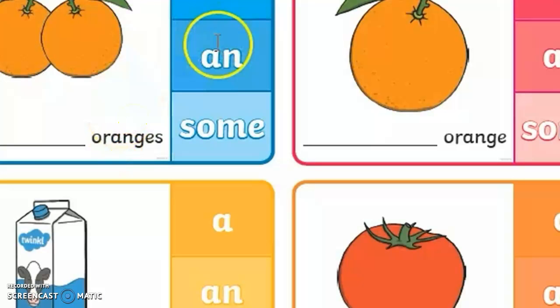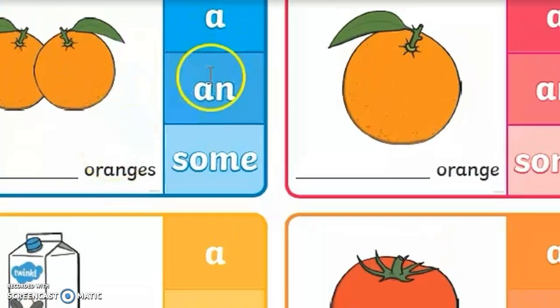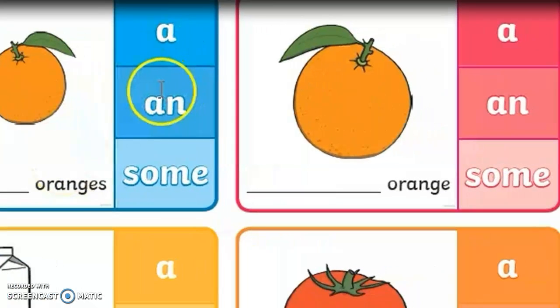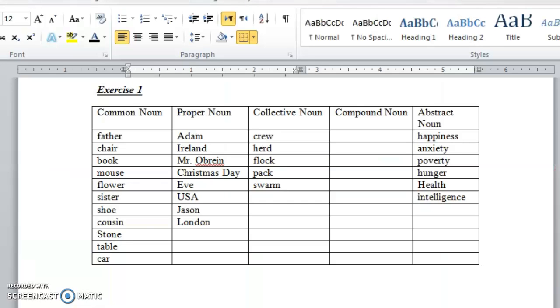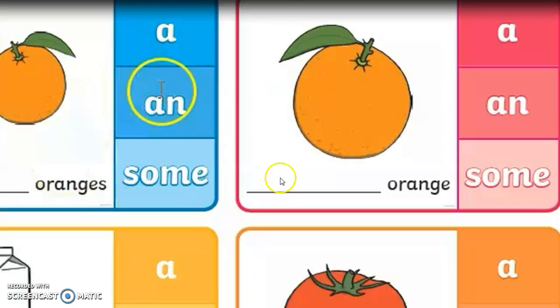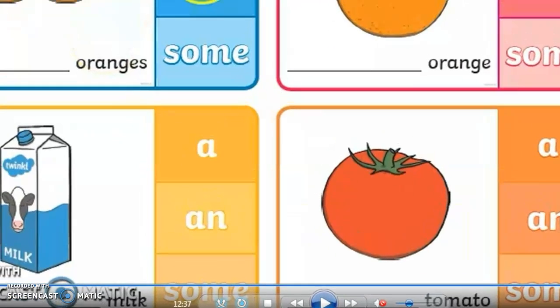Okay, and here we go. As we said in the last video, oranges is plural, so we use some with plural, and if it's singular, we use an. And whether it's oranges or orange, it's countable. So we go to the second table, and we put here some oranges and an orange. Then we move to the second one.